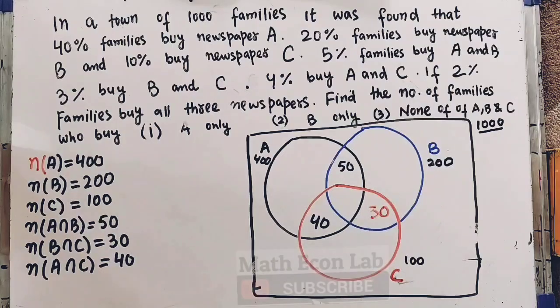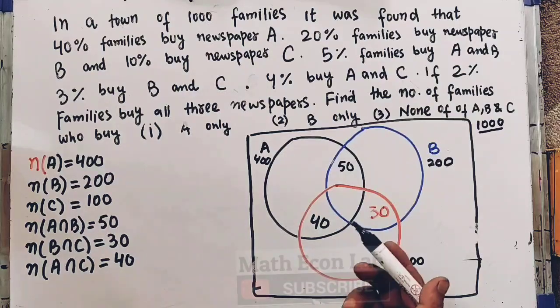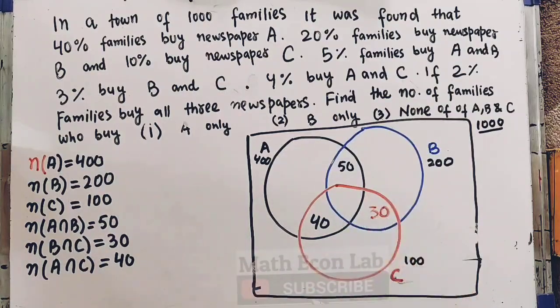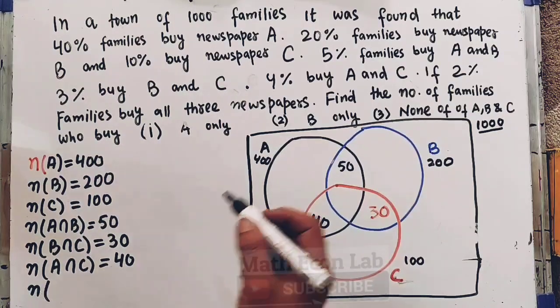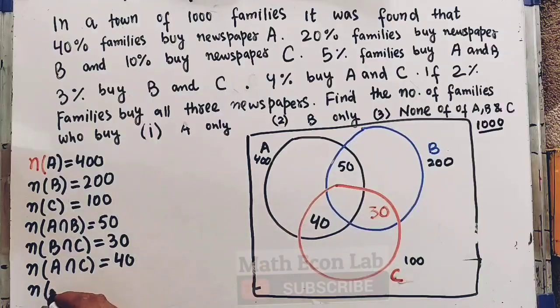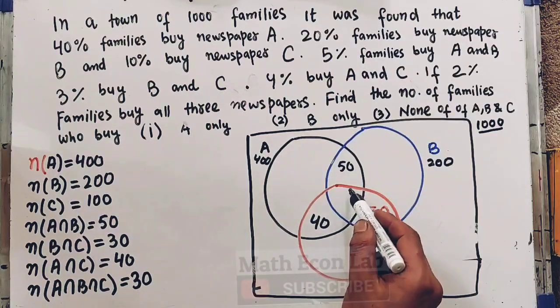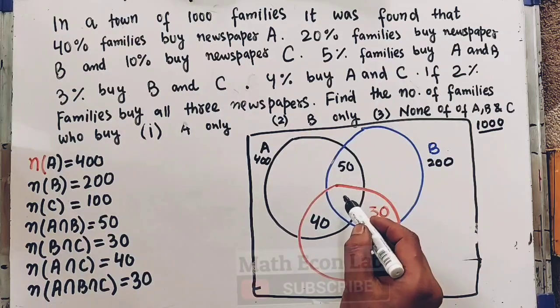I cannot show all the things on this because I have limited space and limited colors to present it on the tabletop video. Also we are told the number of families who buy all 3 newspapers is 2%. That is, the number of families who buy newspaper A and B and C is 2% of 1000, which is 20. So this area which is common to all the 3 circles is 20.